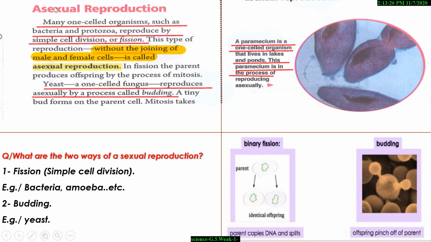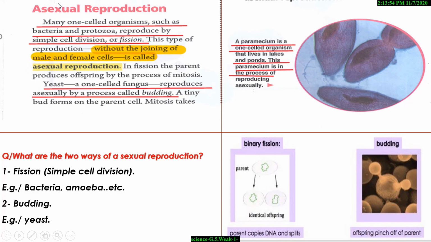Another subject, asexual reproduction. In asexual reproduction, many one-celled organisms such as bacteria and protozoa are reproduced by simple cell division or fission. What is asexual reproduction? Examples of asexual reproduction: bacteria, protozoa, euglena. Most single cells reproduce by asexual reproduction.